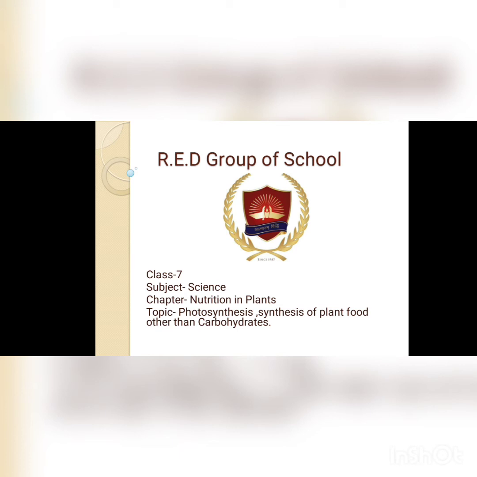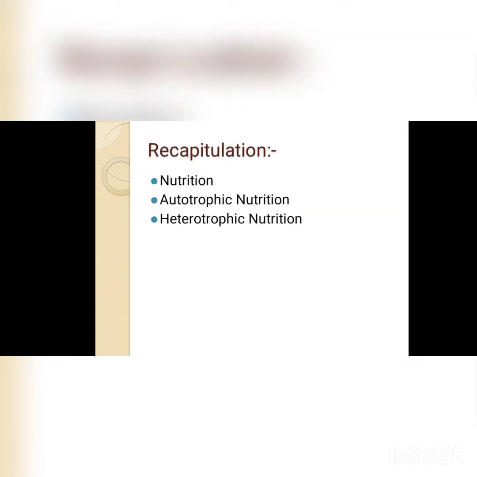So before starting today's topic, let us recapitulate the previous topics that we have discussed in the previous video. In the previous video, we have discussed nutrition. What is nutrition? The process of taking food for doing various life processes is known as nutrition.